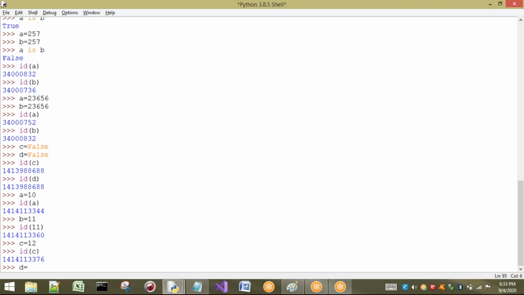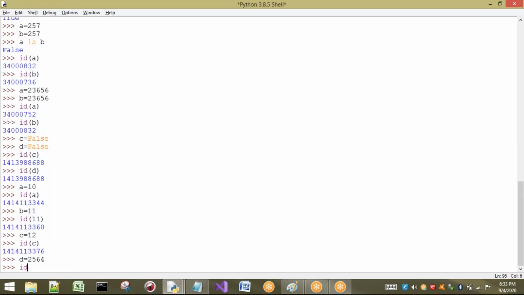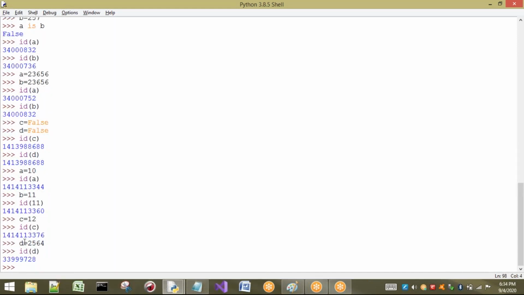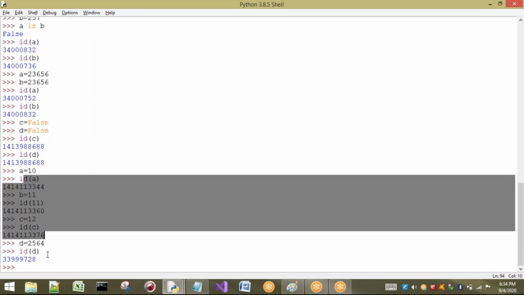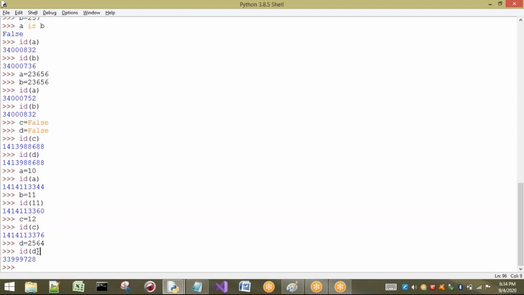If I am going to take some D equal to 250, okay, some value. Now I will check the address for this one, id of D. See, can I relate these two? No, this is somewhere else. So these are already inbuilt, so that all locations are nearby. Okay, this is what we are going to create at runtime. So the address is somewhat different.